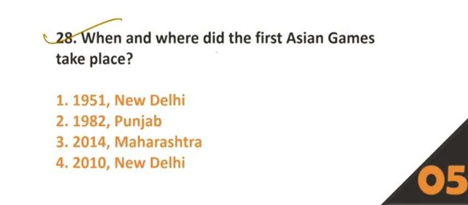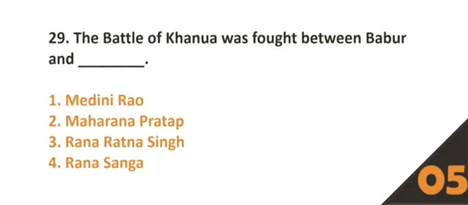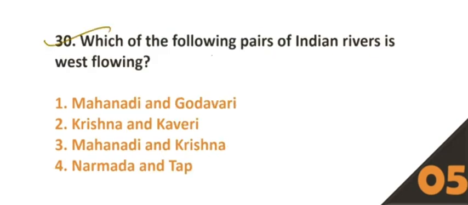28. When and where did the first Asian Games take place? Number 1, 1951, New Delhi. 29. The Battle of Khanwa was fought between Babur and dash. Option number 4, Rana Sanga. 30. Which of the following pairs of Indian rivers is west flowing? Option number 4, Narmada and Tapi.